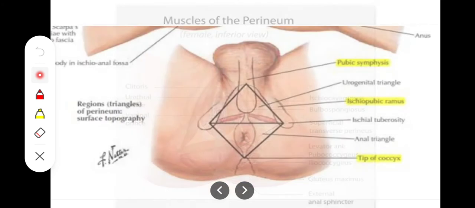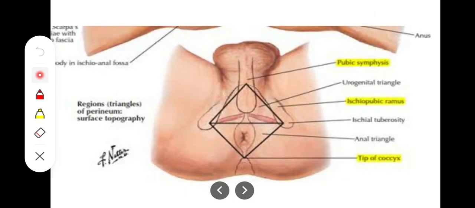That much is done. Now we will see its divisions later, let's look at its boundaries. We have some superficial boundaries of the perineum and some deep boundaries of the perineum. Superficial ones are those formed by the skin, and deep will be formed by certain bones and ligaments. So in case of males, anteriorly its boundary is going to be formed by the scrotum, and in case of females it's being formed by the mons pubis.